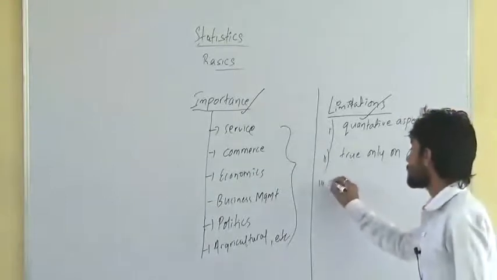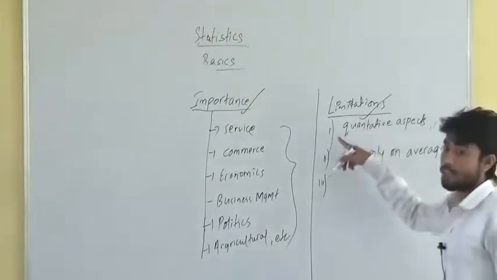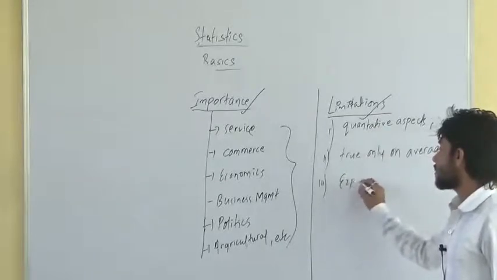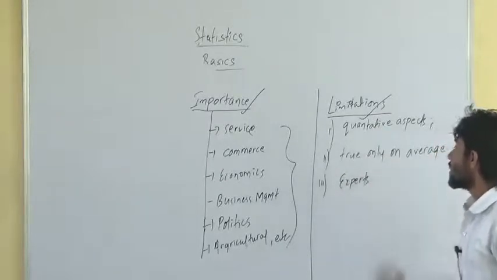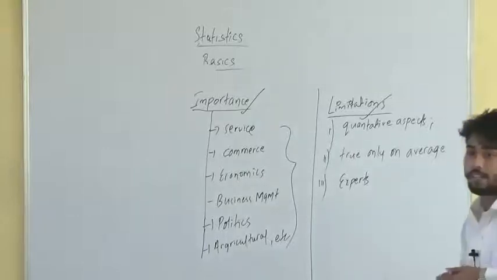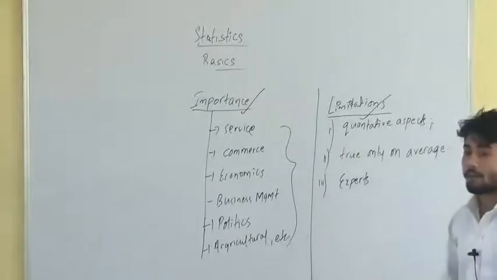Then, some more limitations. Statistical analysis has to be made by experts. It can be made only by experts. It is not meant for the normal layman. It cannot be studied properly by the normal layman.